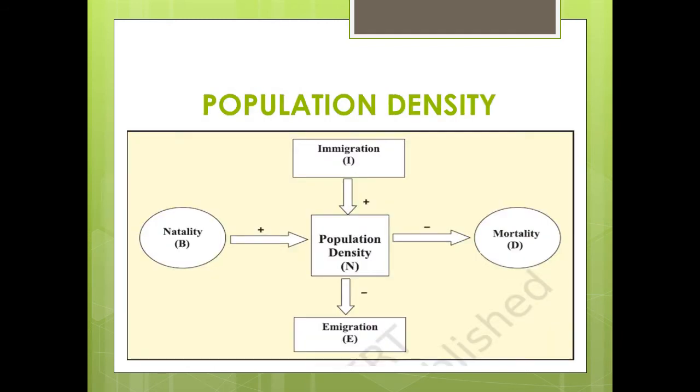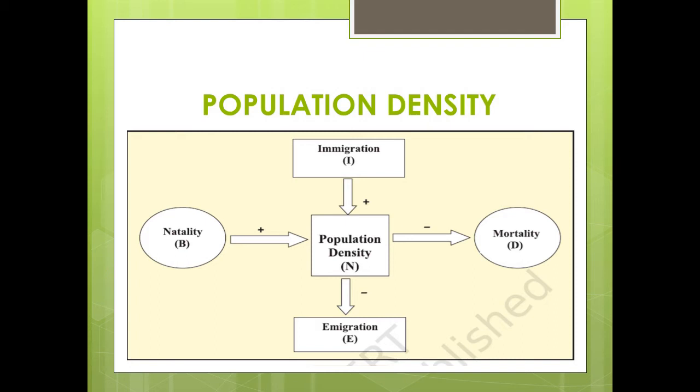Now let us look into population growth. Population growth is the increase in size of the population over a period of time. Now population growth occurs when the tendency to increase is greater than tendency for decrease.